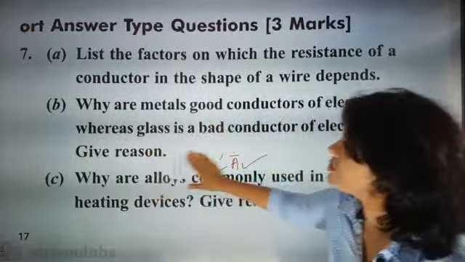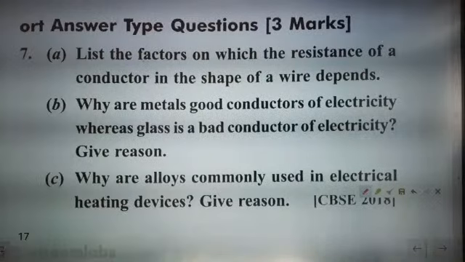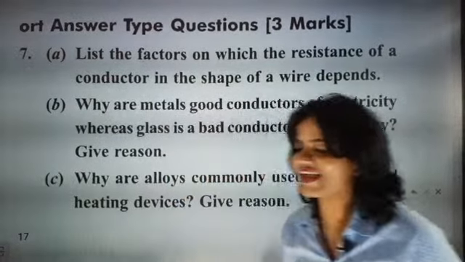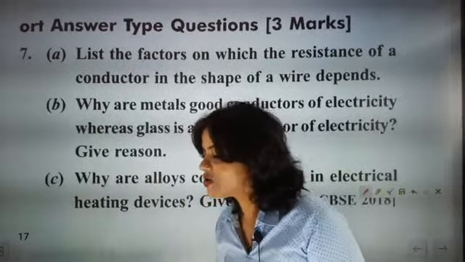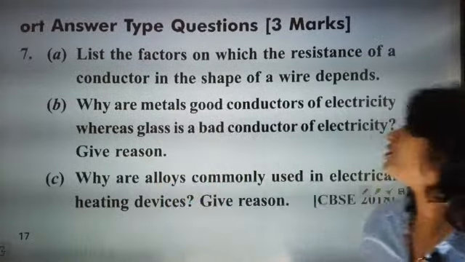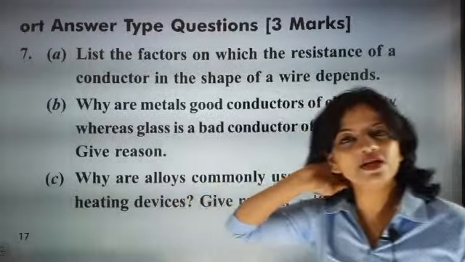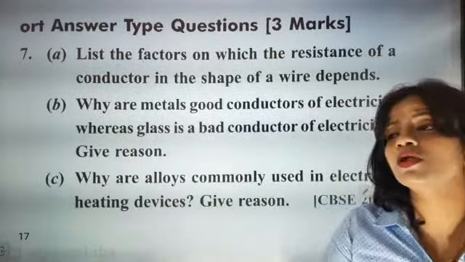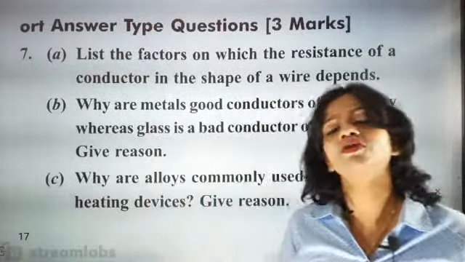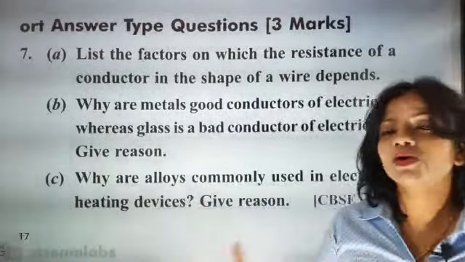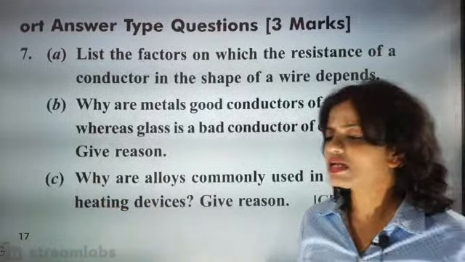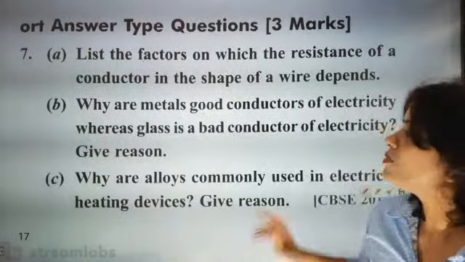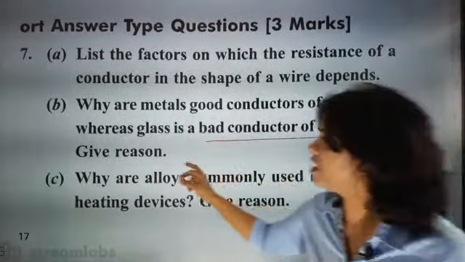Now shall we go for the next question, beta? Why are metals good conductors of electricity whereas glass is a bad conductor of electricity? Give reason. I think you know what free electrons are. Super, one chocolate for you. So 100% nature of material. The most important point is that metals have free electrons. The presence of free electrons makes them able to carry current, and because of that they are good conductors of electricity. But glass is a bad conductor of electricity because it does not have free electrons.